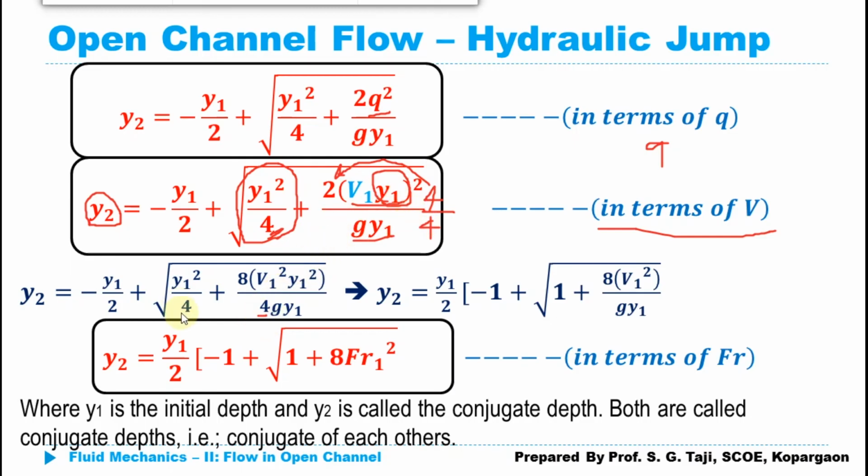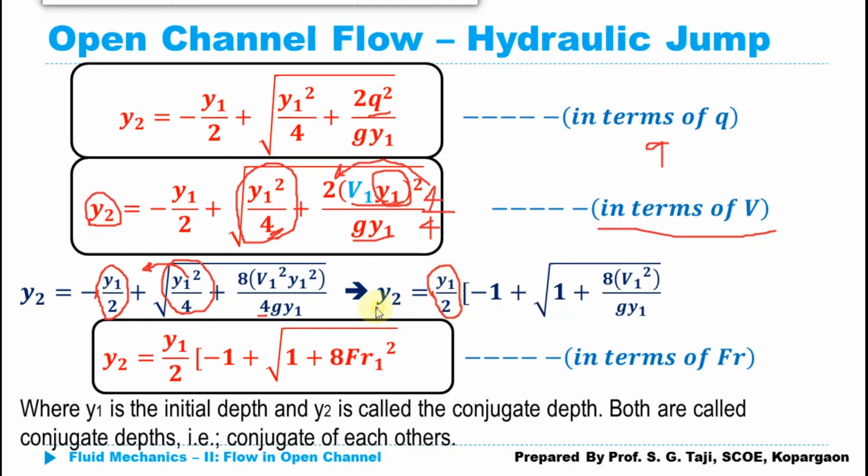Now I can simply take y1 square upon 4 as a common from this equation. If I take this y1 square upon 4 from outside the square root, it will become y1 upon 2. So what I can take here common, y1 upon 2. There is another y1 upon 2 outside this square root. So I can simply take this y1 upon 2 from the whole equation as a common.